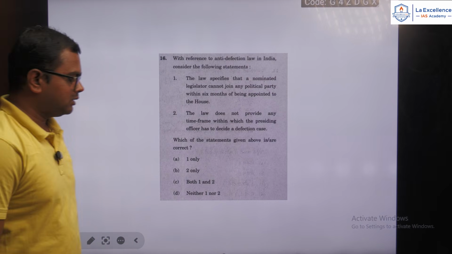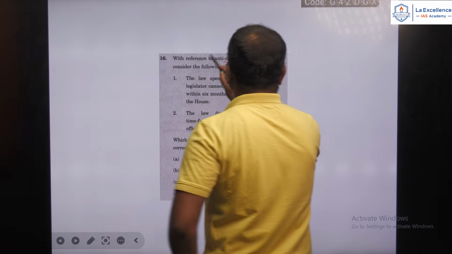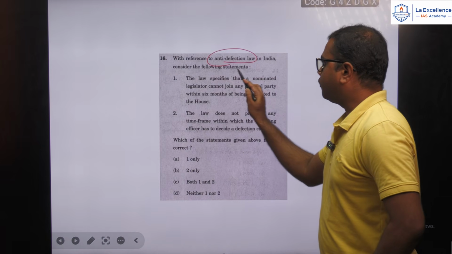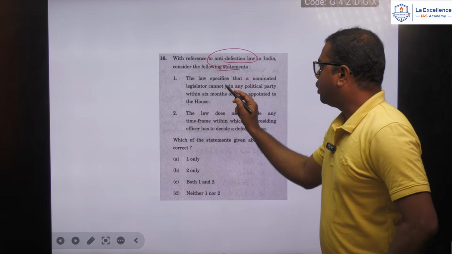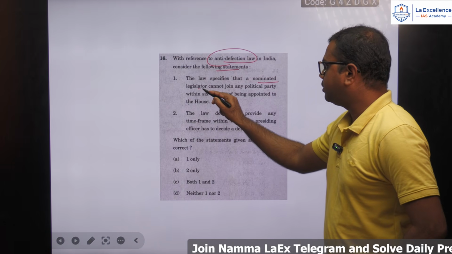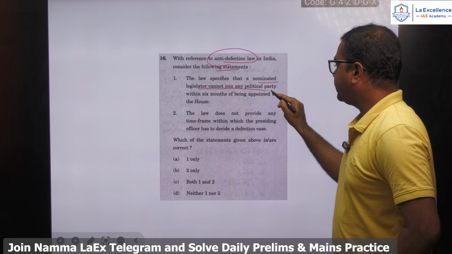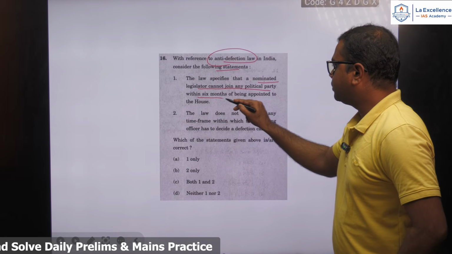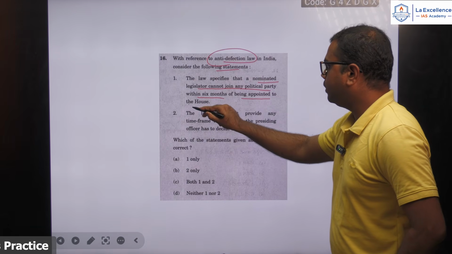Next, with reference to the anti-defection law in India, consider the following statements. The law specifies that a nominated legislator cannot join any political party within 6 months of being appointed to the House.